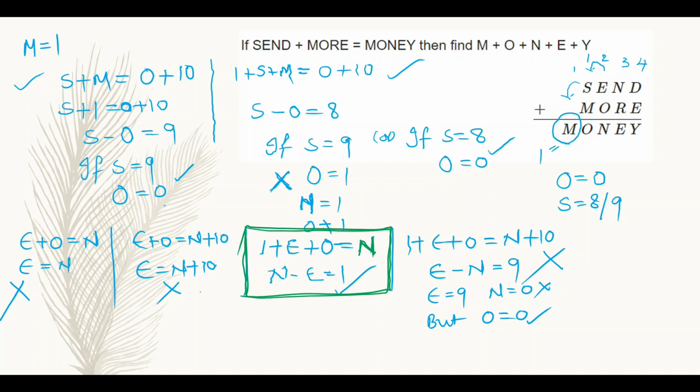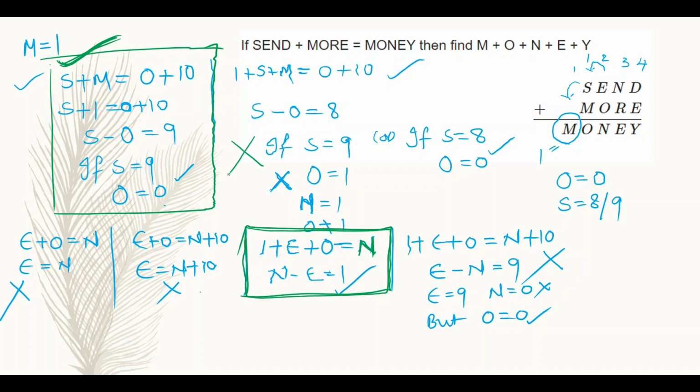Just observe here, in the previous case I have taken S plus M is equal to O plus 10, right? And I have not taken any carry in this case. Keep this in mind. So I have to consider these two green boxes on the screen only.